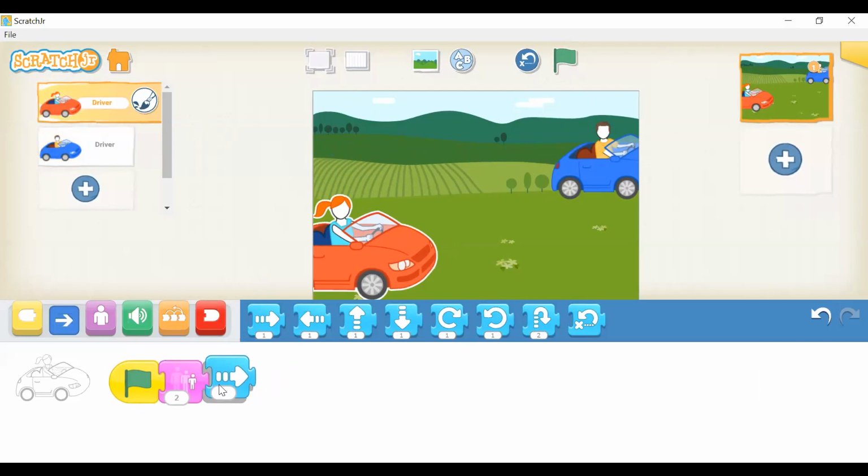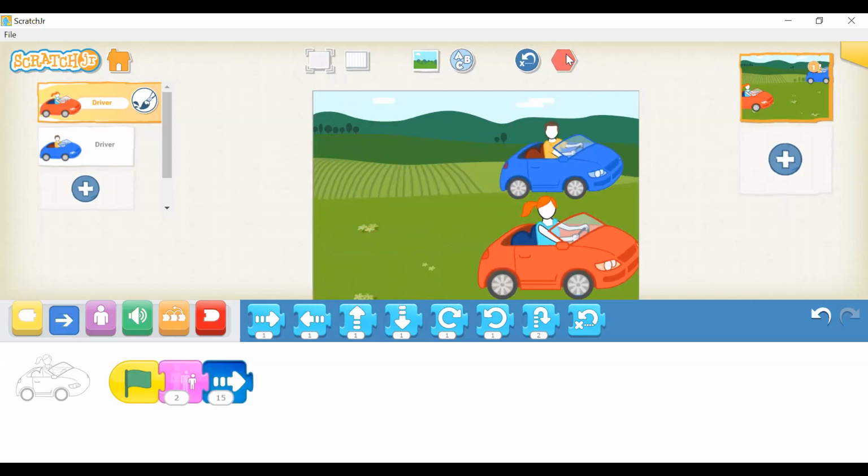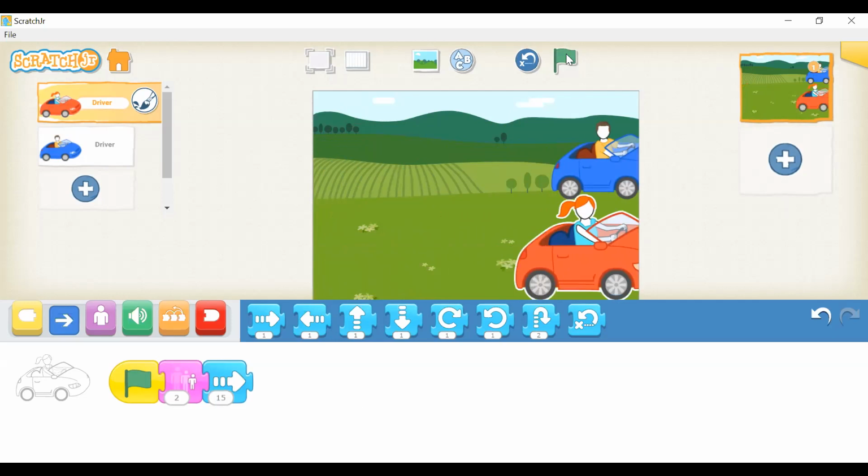Drag and drop the go right block. Change the 1 to a 15. Let's press the green flag and see what happens. Wow, both the cars make it to the end, but they do it at the same time.